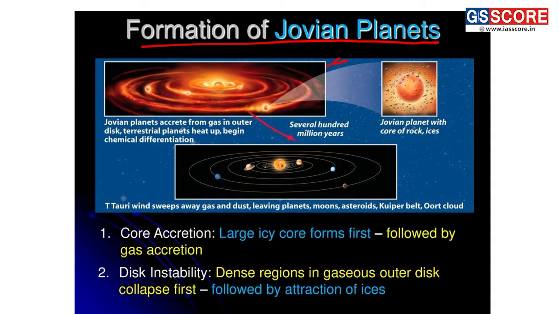There is accretion of small dust particles which form bigger rocks ranging from 1 to 10 centimeters. Then they accrete into bigger rocks, and more accretion results in planets, for example Jupiter. So this is the process of formation of planets like Jupiter, the Jovian planets.